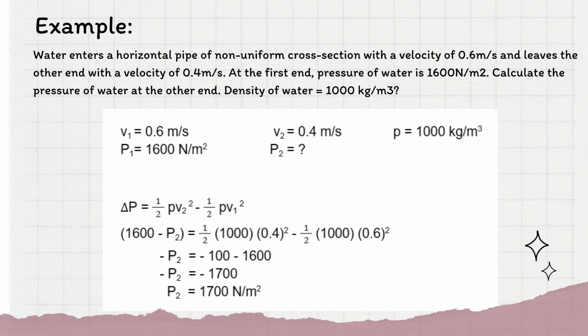At the first end, the pressure of water is 1,600 Newton per meter square. Calculate the pressure of water at the other end. The density of water given is 1,000.